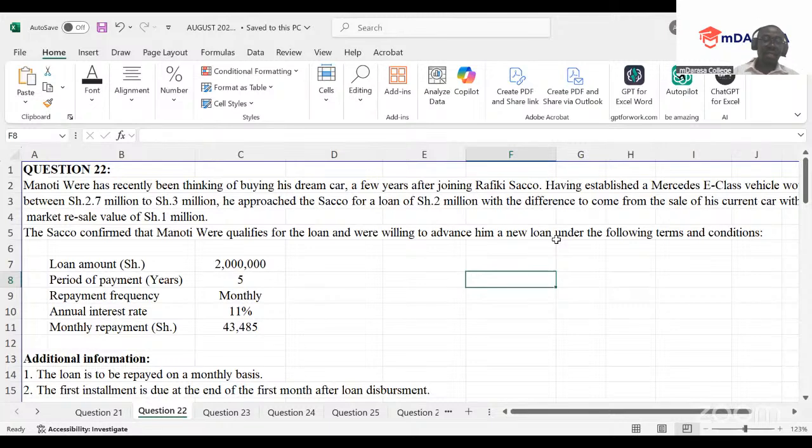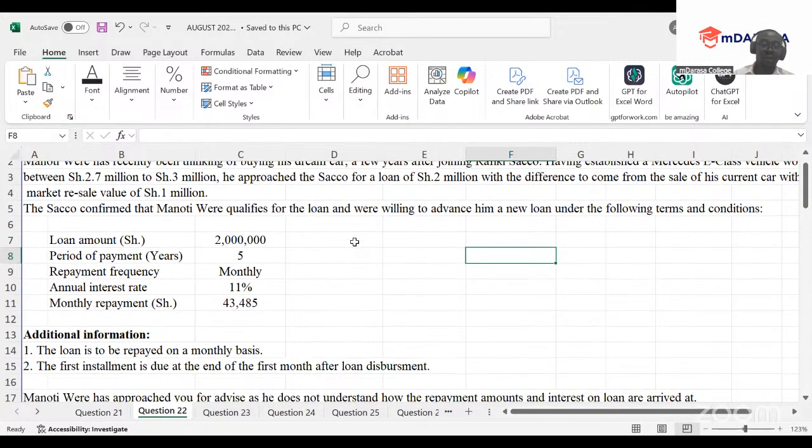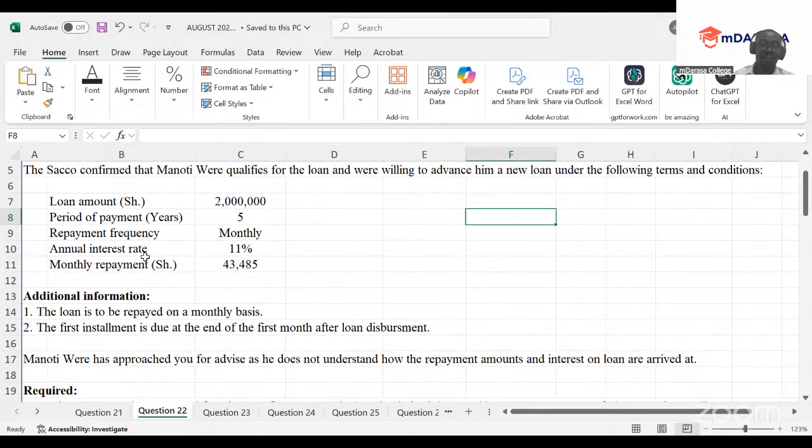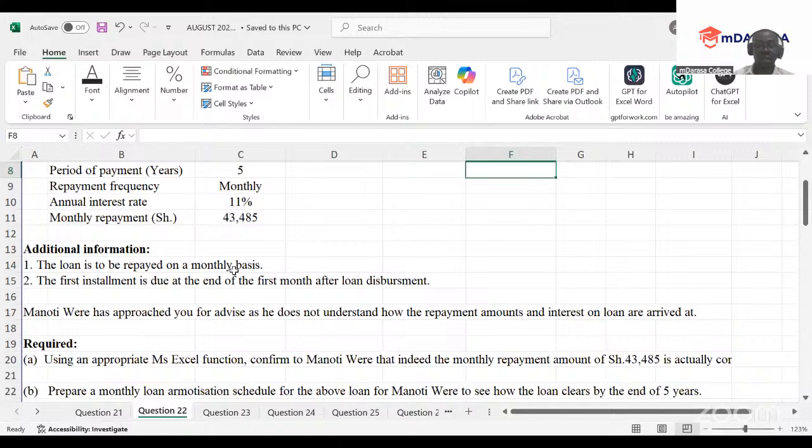So this Sacco was willing to give Manoti the loan of 2 million. Period for payment is 5 years, repayment frequency monthly, annual interest rate 11%, whereas for monthly repayment we are given 43.45. Additional information: the loan is to be repaid on a monthly basis, and the first installment is due at the end of the first month after loan disbursement.